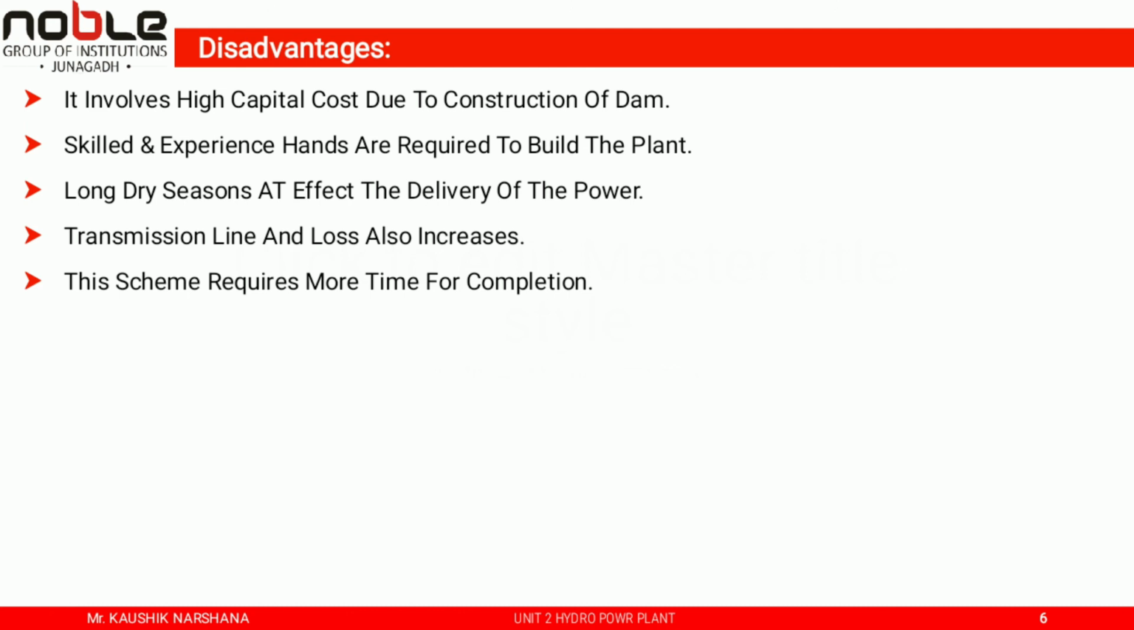As the place of generation is very far from the load center, the cost of transmission line is increased, and the transmission loss also increases. Such schemes require comparatively more time for completion, so the cost exceeds the estimated cost. Again, the capacity of the plant depends upon the quantity of water in the reservoir. So, if the monsoon fails, the power cannot be generated.